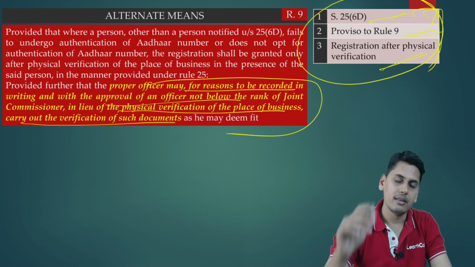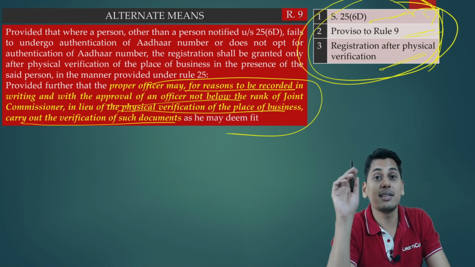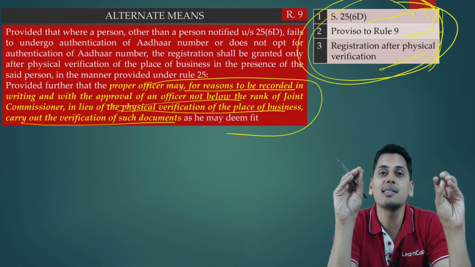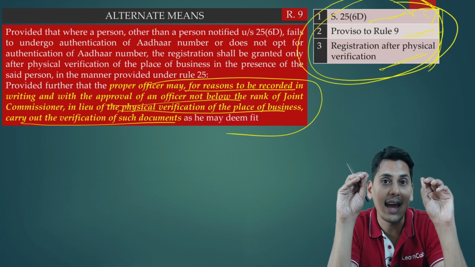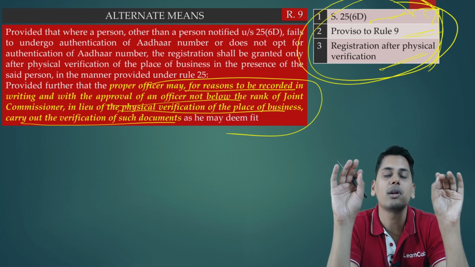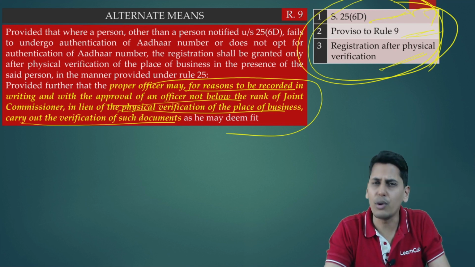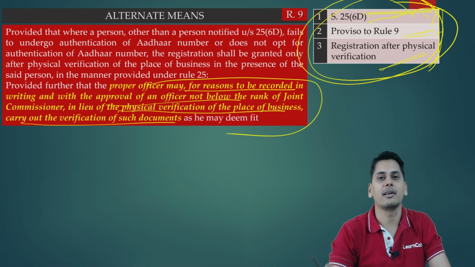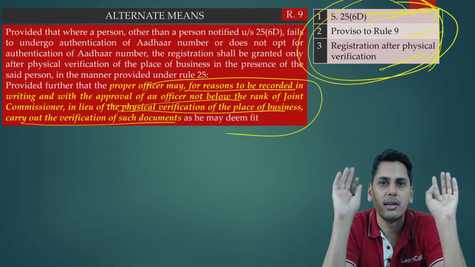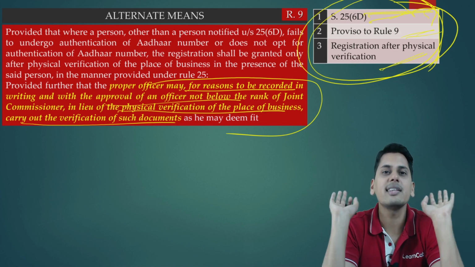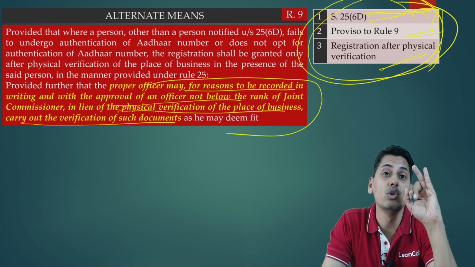I repeat, the conclusion of whatever we discussed now is, these are the 3 cases. Please understand the question very, very carefully. These are the 3 cases where registration can be granted even without authentication of Aadhaar. But in these 3 cases itself there is a difference. What is the difference? In 25(6)(d), is Aadhaar authentication required? Not required at all. Does the question of physical inspection arise? It doesn't arise at all. So here in 25(6)(d), no Aadhaar authentication, no physical inspection.